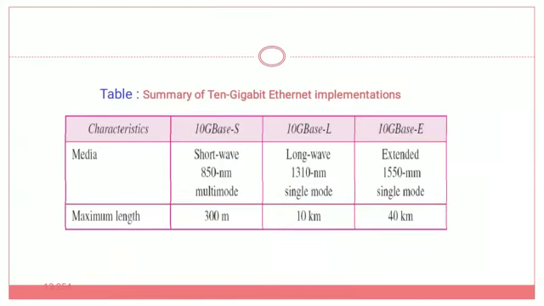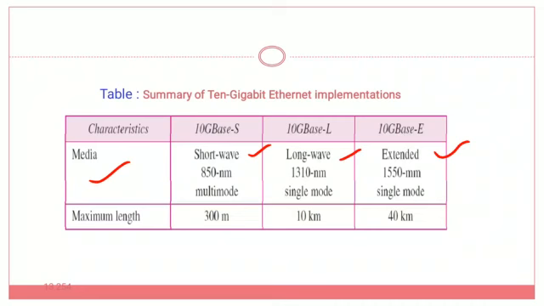This is the summary table which represents the differences between 10G base S, 10G base L and 10G base E. These are the three implementations of 10 gigabit Ethernet. If you consider the media, 10G base S is short wave fiber optics, L is long wave fiber optics, and E means extended fiber optics. All three are made with fiber optic cables only, but the differentiation is short wave, long wave and extended.